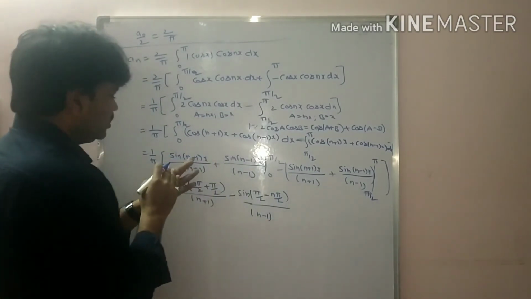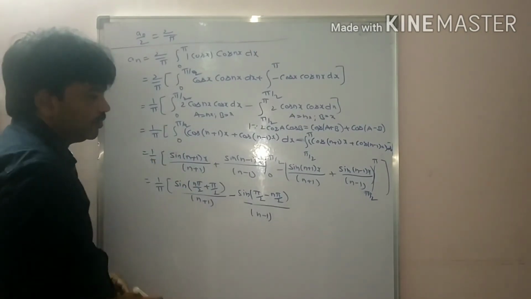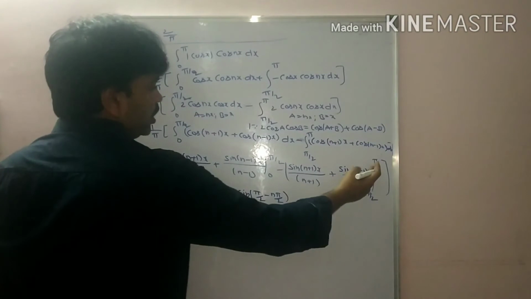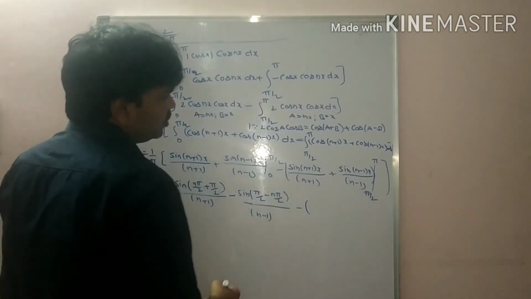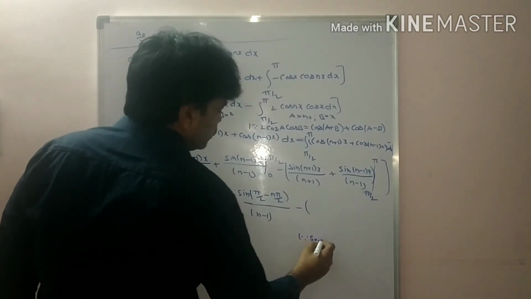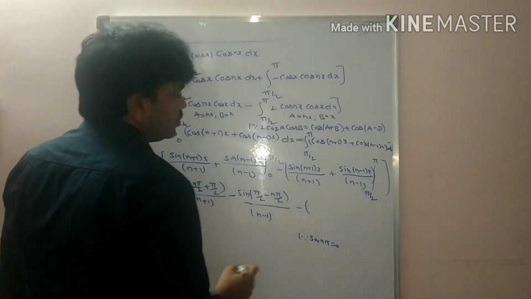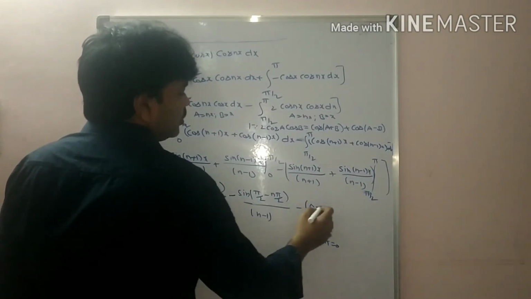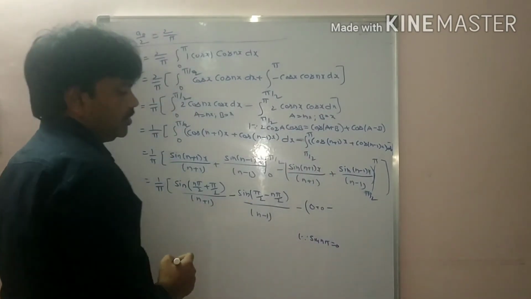Substitute lower limit, sin 0 is 0, sin 0 is 0, minus the bracket. Substituting the upper limit pi, we know sin n pi value is 0, so this value is 0 and here also the value is 0.